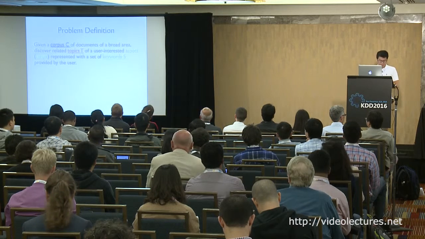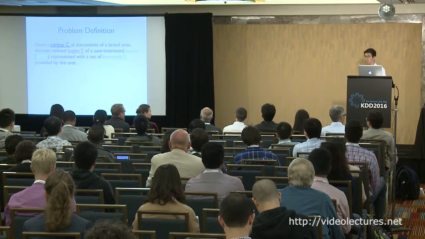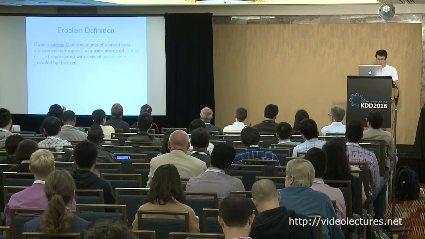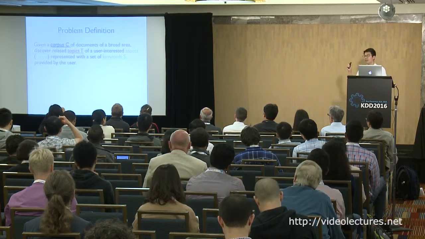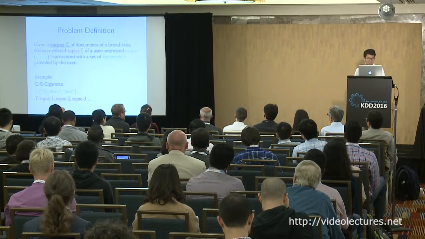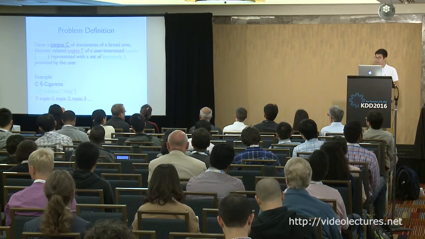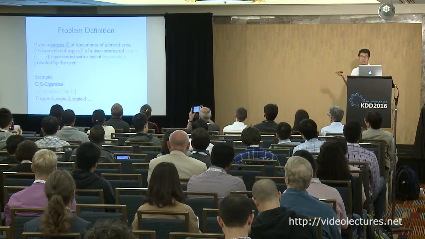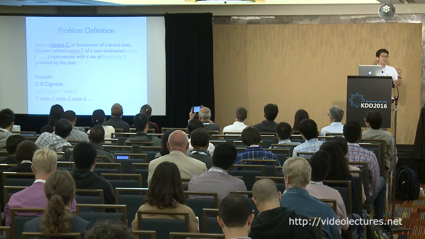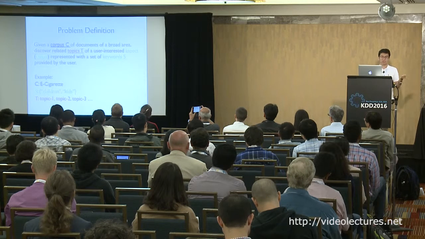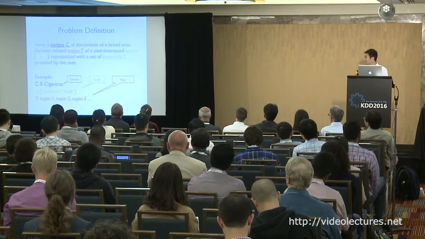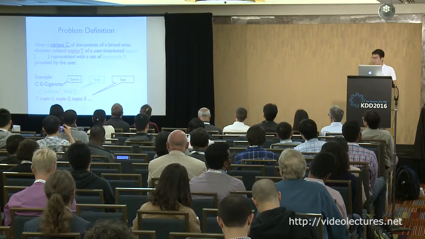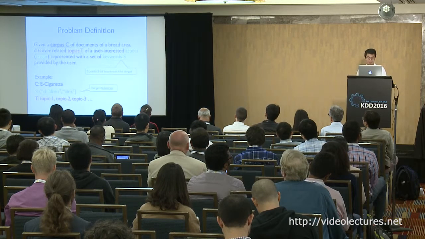Now, let me give you an official problem definition. That is, given a corpus C, we want to find those topics related to our target. Notice that the target in our work is represented by some words, because we want the system to find something for us, right? We need to assign something to let the system know. And these three colors represent different definitions. The most important one is the target.